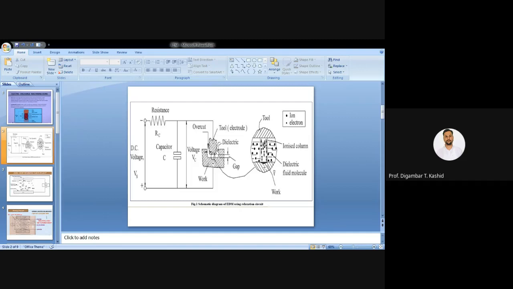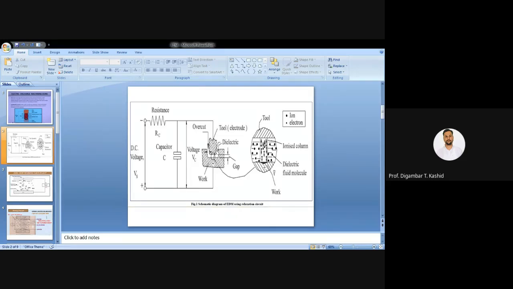When the applied voltage from this RC circuit becomes more than the breakdown voltage of your dielectric fluid, then a spark occurs. This spark is nothing but the flow of ionization of these electrons, hitting of electrons towards the anode and hitting of ions towards the cathode.